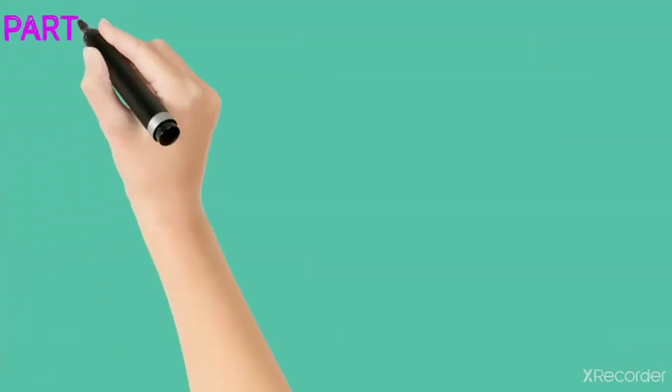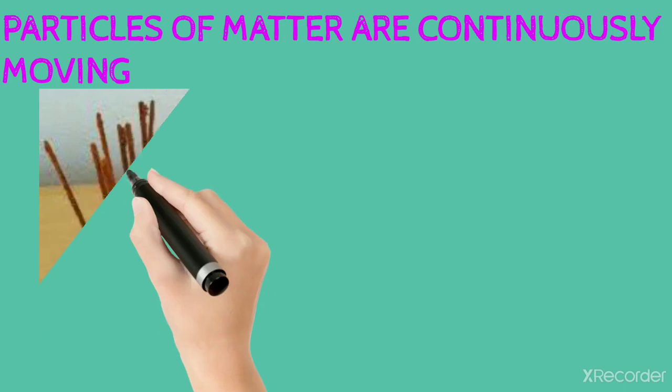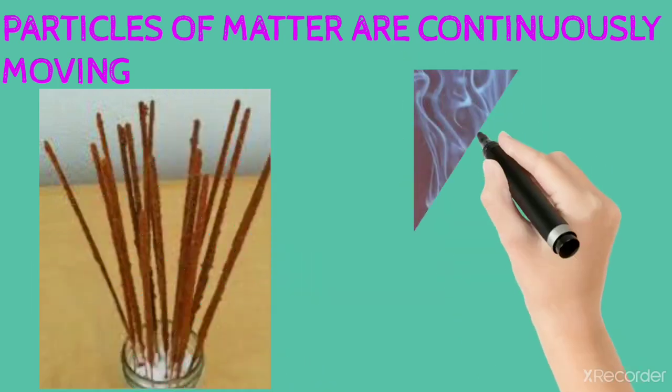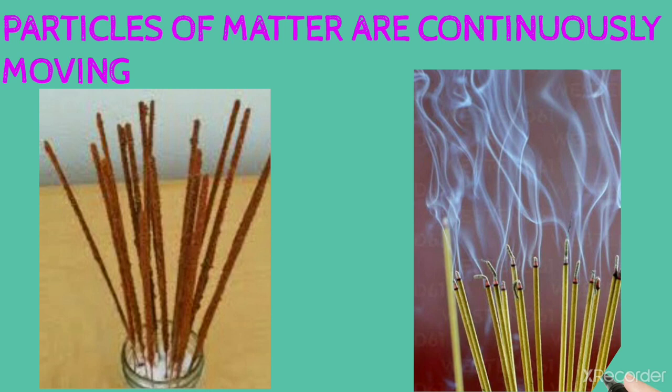Now let us learn about how particles of matter are continuously moving. When we light an incense stick, we observe that the particles of the incense stick move continuously. So we conclude that particles of matter are continuously moving. We call this kinetic energy. If the temperature rises, the kinetic energy of particles will rise. So we conclude that the particles' speed is based on their kinetic energy.